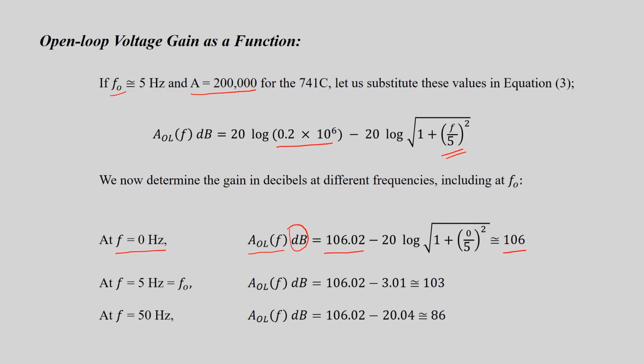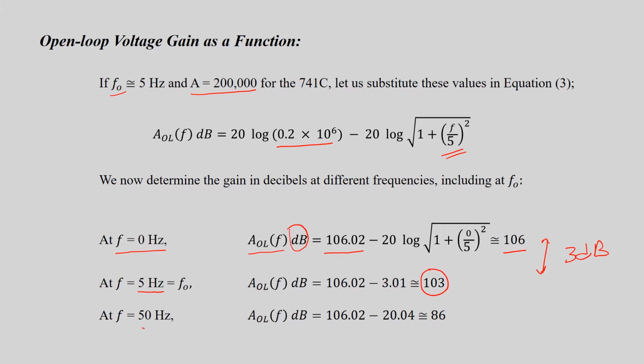At 5 Hertz, which is the breakaway frequency, this comes out to be 103 dB. That is why this is 3 dB down, the cutoff frequency, or 50% of power, or 0.707 of the amplitude. That is the reason we call it the breakaway frequency.